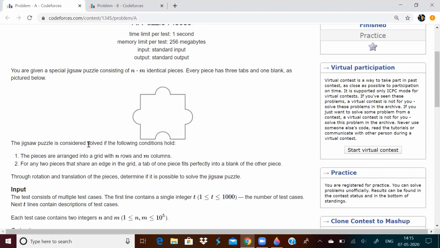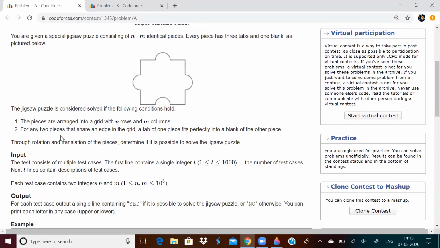And some conditions are there for the jigsaw puzzle to be solved. The pieces are arranged into a grid of n rows and m columns. For any two pieces that share an edge in the grid, a tab of one piece fits perfectly into the blank. That means in this blank, one piece will fit and it should perfectly fit.